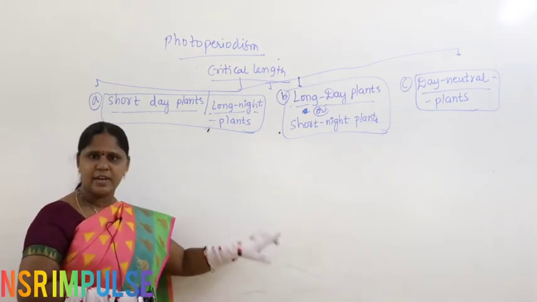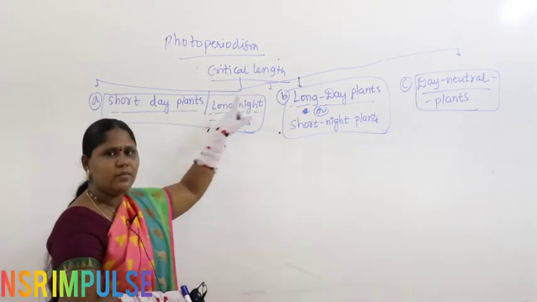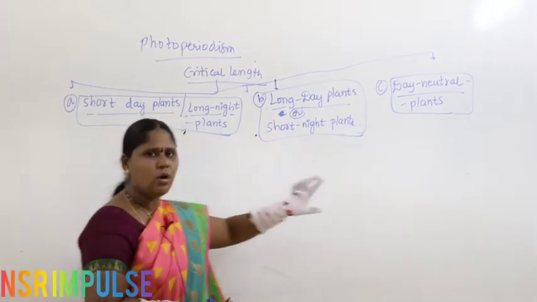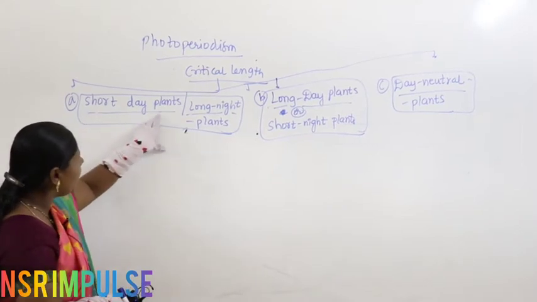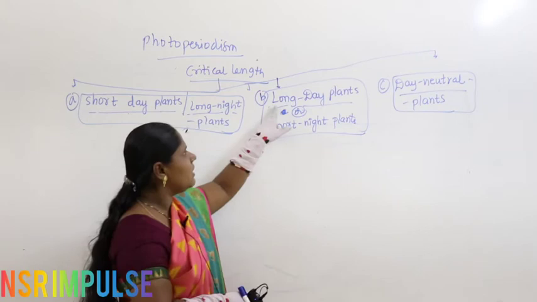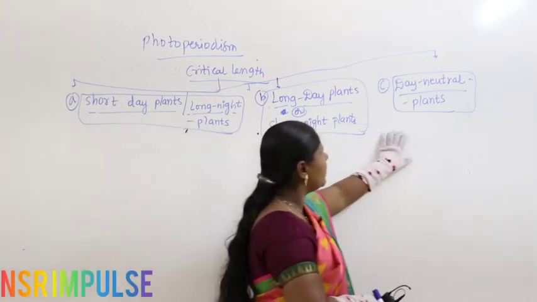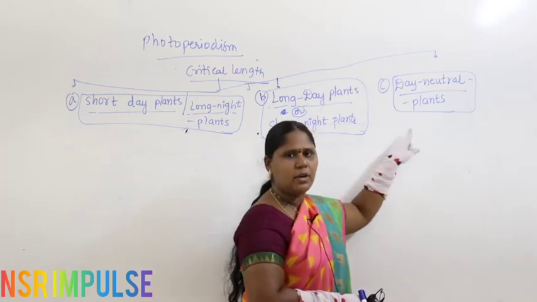The concept is easy. What are we discussing here? Based on the critical length, we divide plants into three categories. Short day plants or long night plants. Second, long day plants or short night plants. And the third category is day neutral plants.